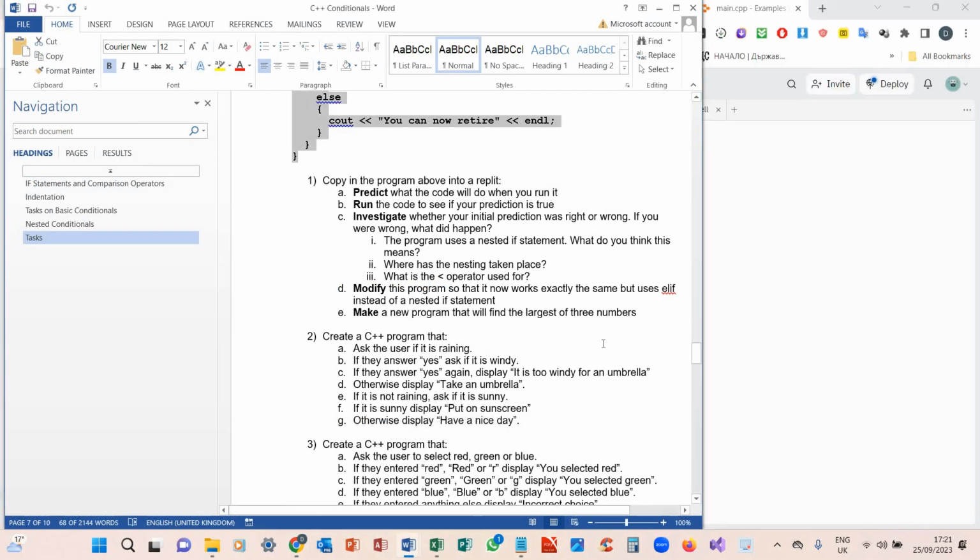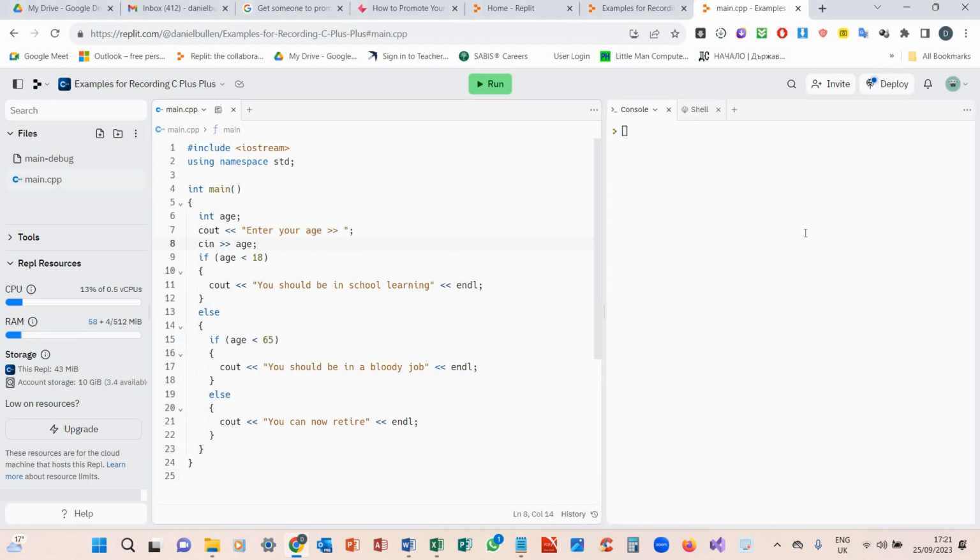So the pedagogical approach I'm taking with this task is PRIMS, which is predict, run, investigate, modify, and make. So the first thing we need to do is predict what the code will do when you run it. So I predict it's going to ask us to enter our age, and then if we enter our age, if it meets certain conditions, it's going to produce the following cout. So if I enter like 17, it's going to say I should be in school. If it's over 17 and under 65, it's going to say I should be in work. Else, I can retire. So let's run it. So I'm going to make that prediction.